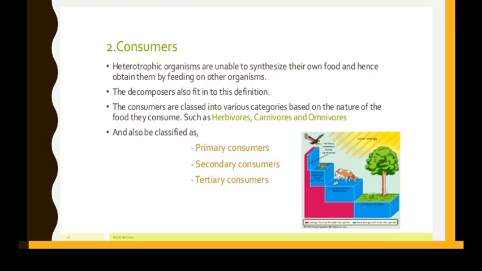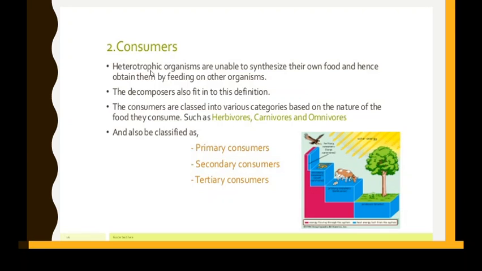So it is also commonly said as what? Flesh in grass, right? Yes. So the second one is what? Consumers. Who are the consumers? Those who take the ready-made food from the plants. So they are nothing but what? Heterotrophs, who are dependent on the others, right?